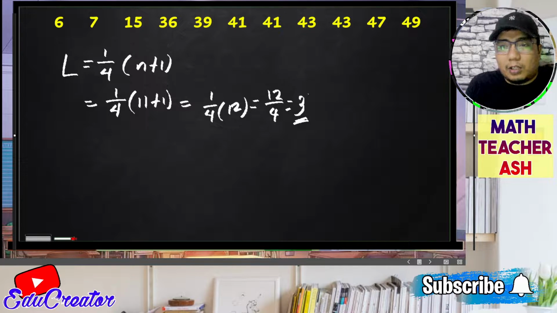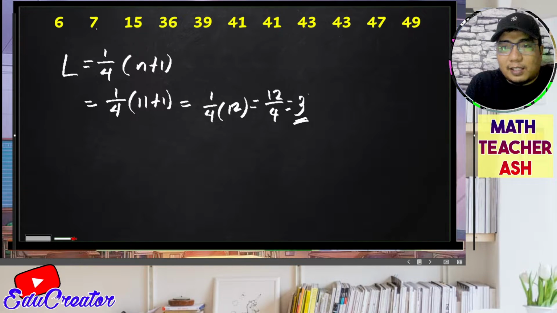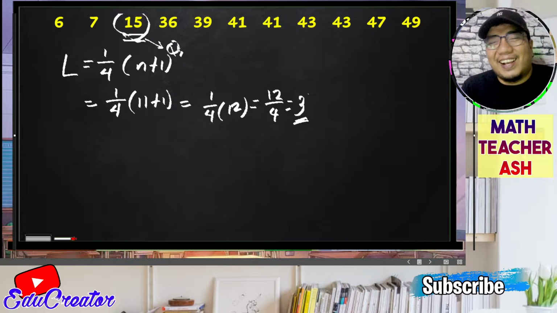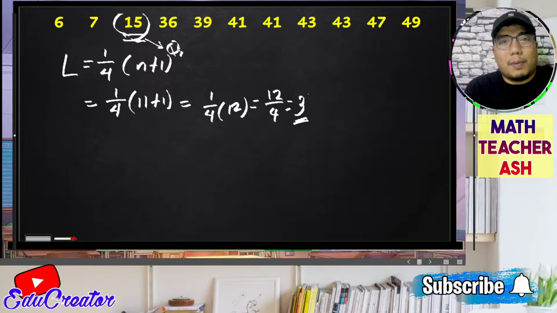So it is in the third data point. So if we have here 6, 7, and 15, we have now our 15 as the value of our quartile 1. Alright. Easy, right? Okay, so very easy. Now, how about the upper quartile?